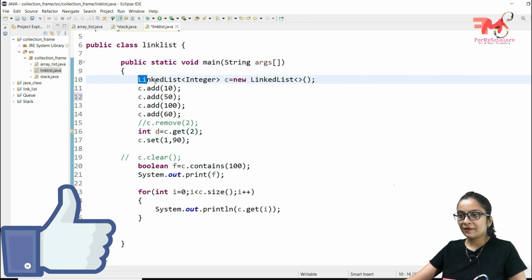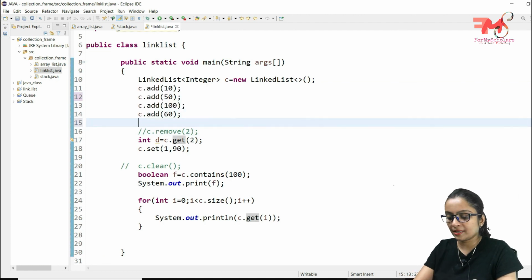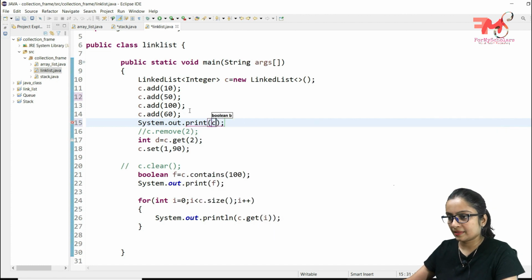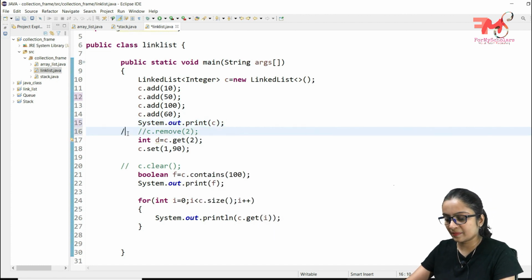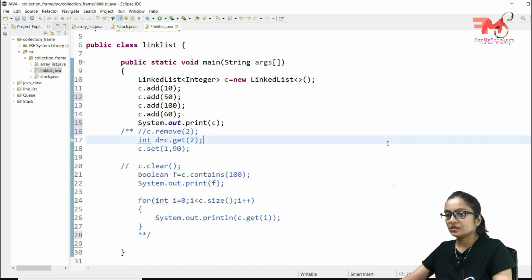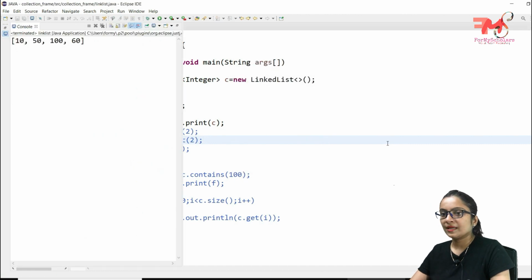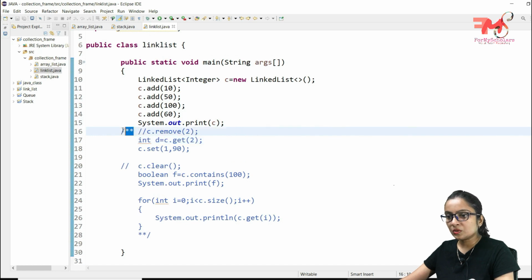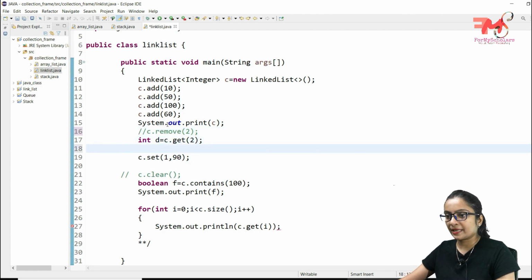So I have copied the same code that we studied in array list. First we have created an object for the linked list class, and here we are adding this data. Let's do one thing, first execute it, out.print C. Let's see this one by one so that you don't get confused. So Control F11, 10, 50, 100 and 60, it has printed. Now I want to get the data.